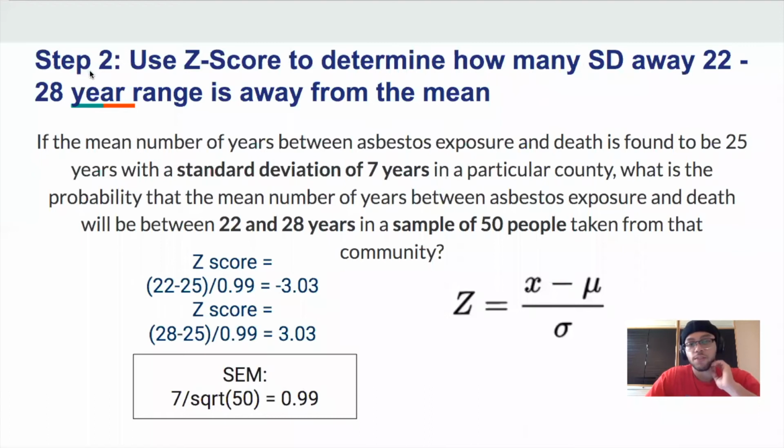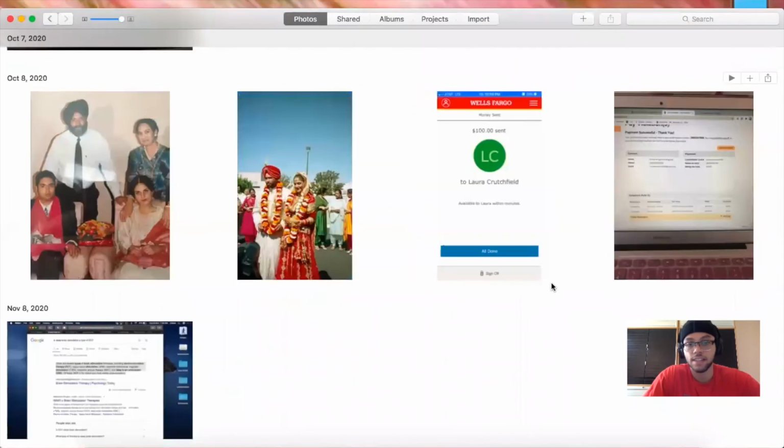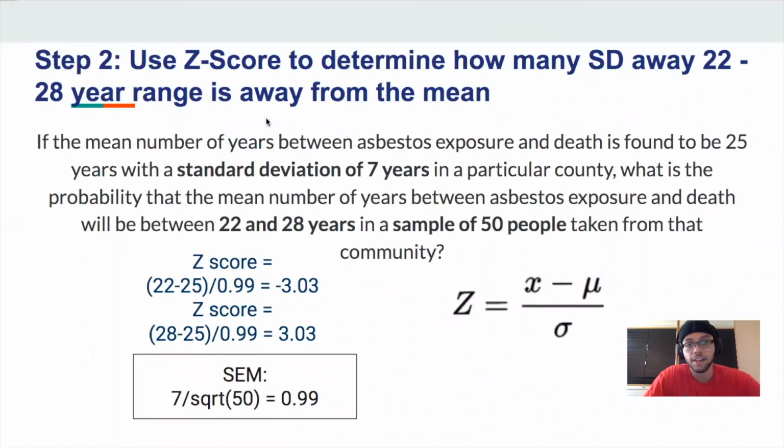So for step 2 of this problem, we're going to find the z-score. To be able to do that, we're going to use the standard error of the mean, as we found in our previous part of this problem, part 1 or step 1. And we're going to apply that and put that in this part of the equation for the standard deviation. This equation is to find Z, where X is the value that we're using, and mu is the population mean.